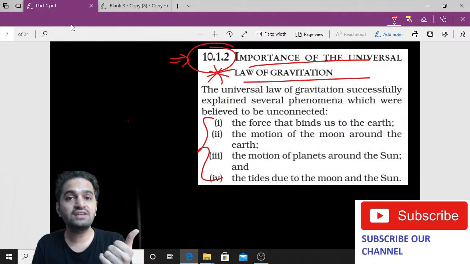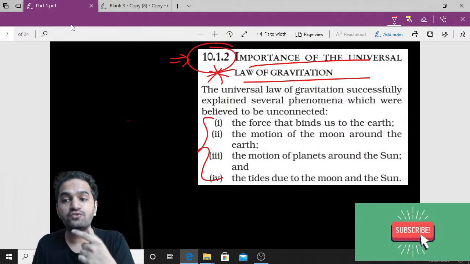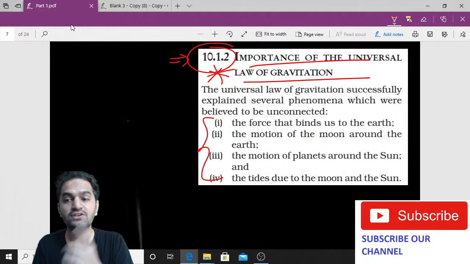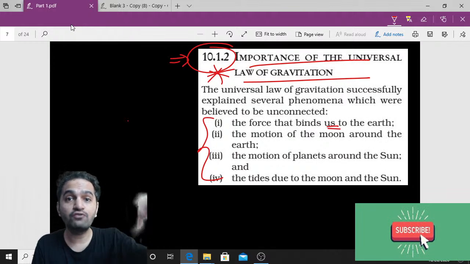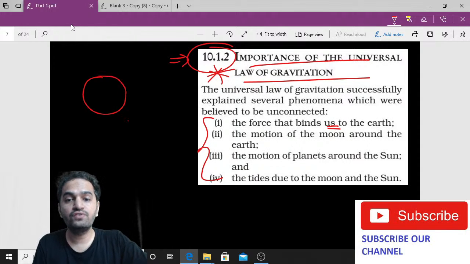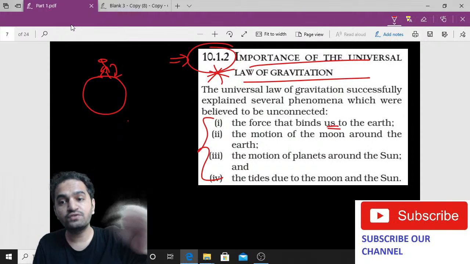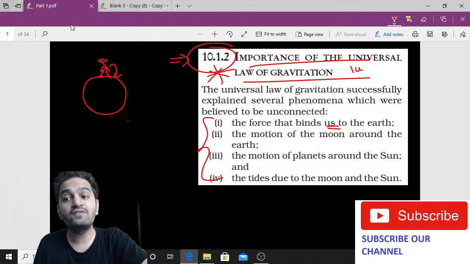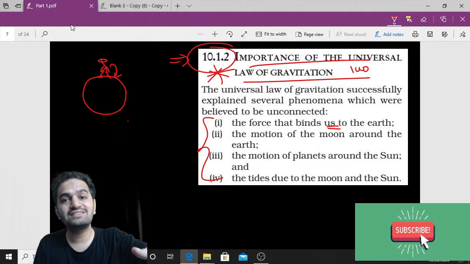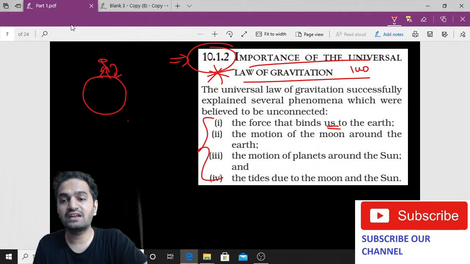The first thing is that we will be able to understand the force that binds us to the earth. The first thing we are going to understand is how we are connected to earth, how we are staying on earth, and why we are not floating, why we are on planet earth. So there is force of attraction, right? That force we can study with the help of this law. This law will help us to understand what kind of force is existing between earth and humans, right? That is the first point.